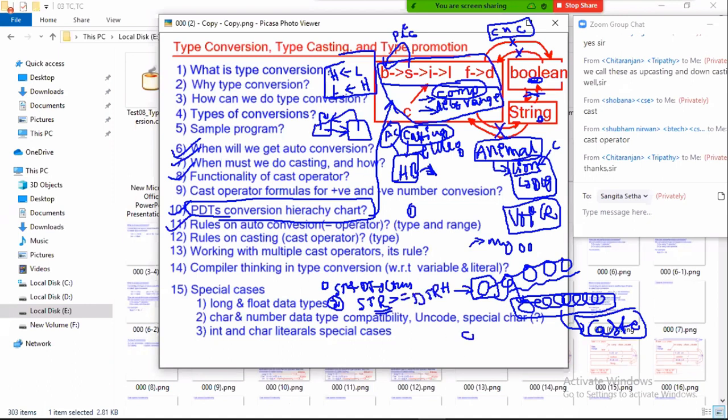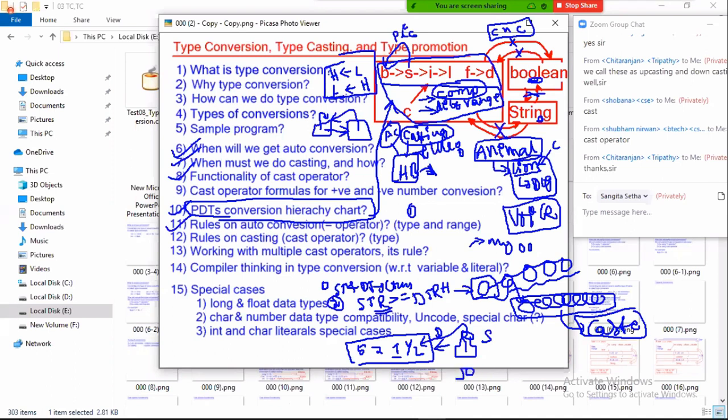Simply, you are taking half liter bottle water, and you want to move it to another bottle, then this bottle must be either half liter, or 1 liter, or 2 liter, or 5 liter. Are you catching my point? So this is the source, and this is the destination. If you want to move water from one bottle to another bottle, the size must be either same or higher.